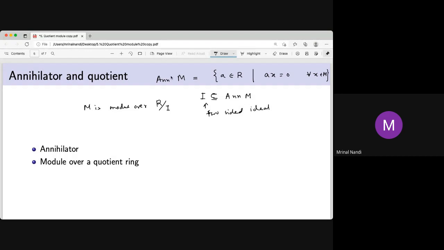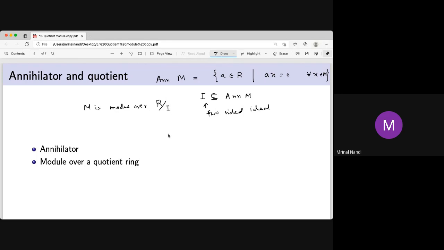Now in the previous slide we considered the quotient module. Now this same module is not a quotient ring. The ring is a quotient ring now. Remember, this R mod I is not a ring unless this I is a two-sided ideal. So M can be considered as a module over that R mod I.